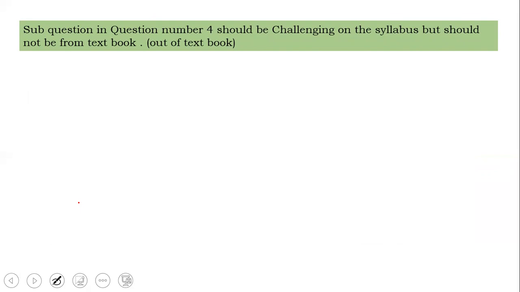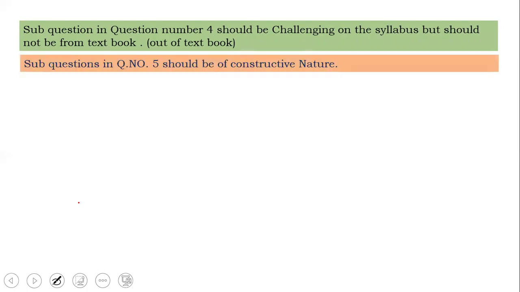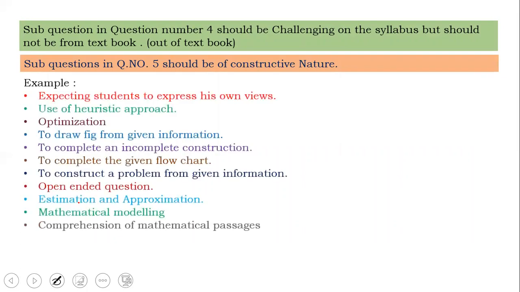But in my experience over the last 3 years, since these changes have come in the paper pattern, I have seen in question number 4 most of the time 2 sums are textual, or not exactly textual, mostly similar with a changed name and number, but one sum definitely is going to be from outside. Question number 5, this could be a dangerous thing where you could lose marks. It could be any out of these things. I had given an example of many of these sums: expressing views, heuristics, someone's approach. There were a few papers uploaded by the board on their website, which I have downloaded and which I am going to take.